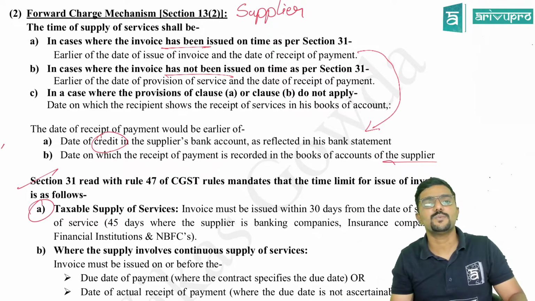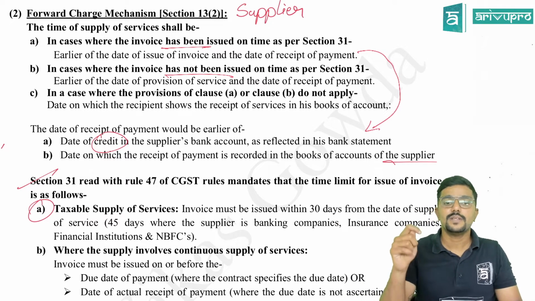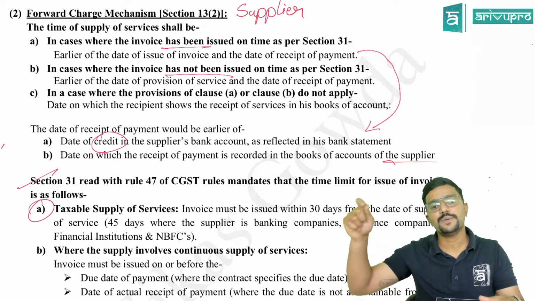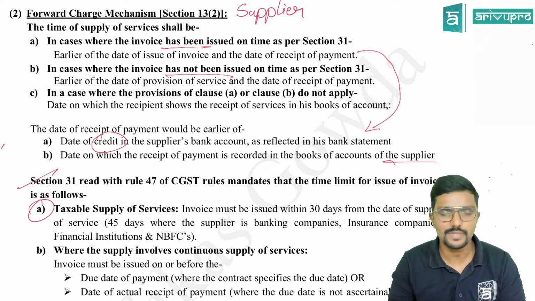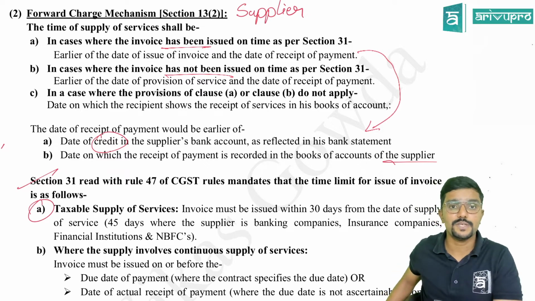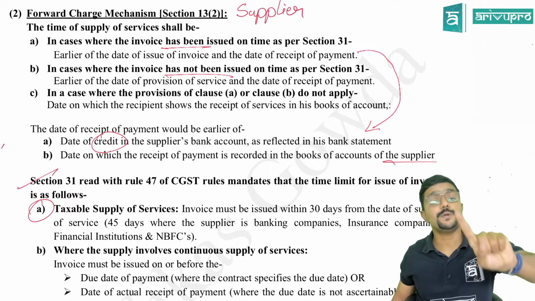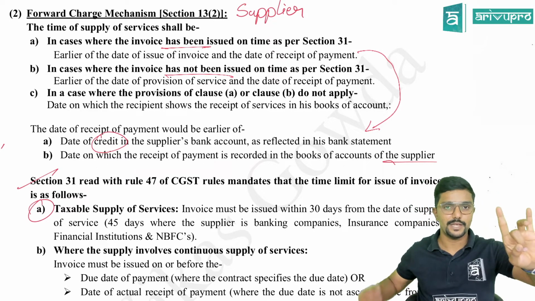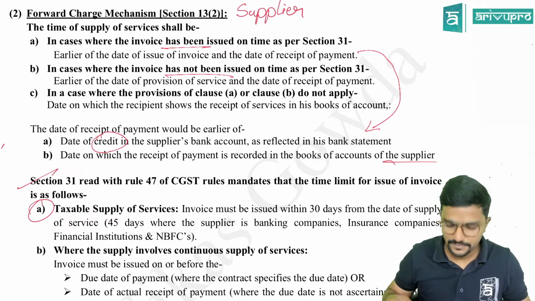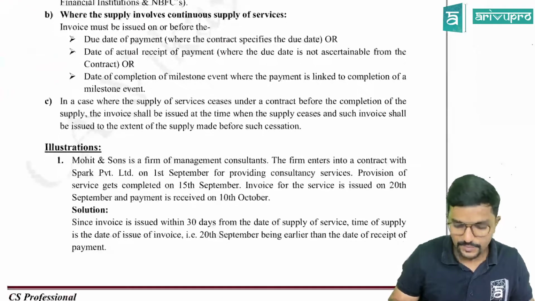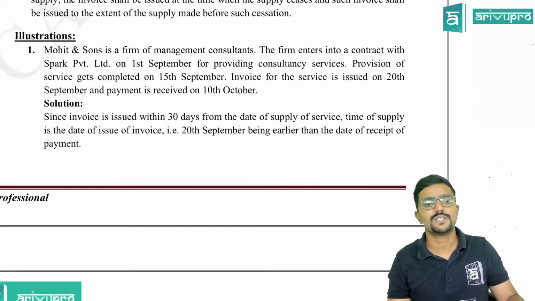At least the next option is what? Determine as per clause C. What are they telling? The date on which the recipient shows the receipt of services in his books of accounts, that is the time of supply. Yeah. See, don't straight away go to C. Always check whether you fall under A or B. If by chance you are not able to determine the time of supply as per A and B, then only you will go to C. Don't straight away go to C. Fine? Yes, sir. So, this is all about the time of supply for services under forward charge.